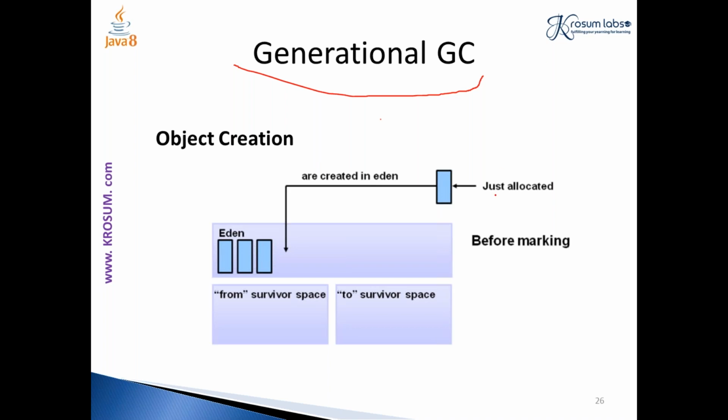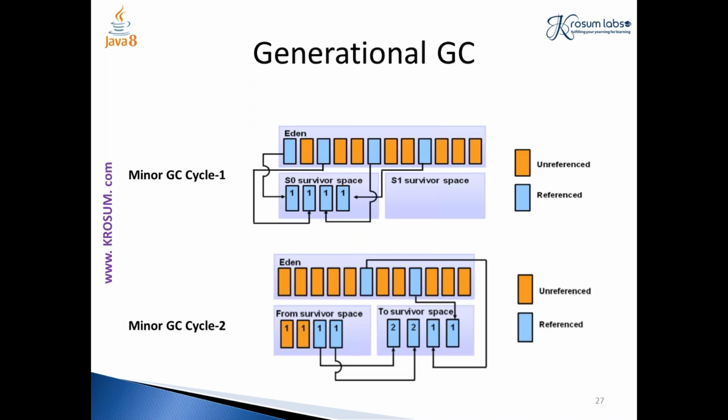And if you see here, my newly created object is being placed in the Eden space. Eden space is one part of the young generation. The first cycle is referred to as the minor GC cycle. GC is nothing but garbage collection. The garbage collection algorithm which is run in the young generation part is called minor GC, or programmatically they mention it as GC. Whereas the garbage collection algorithm that runs on the old generation part is called major GC. In programs they mention it as full GC.